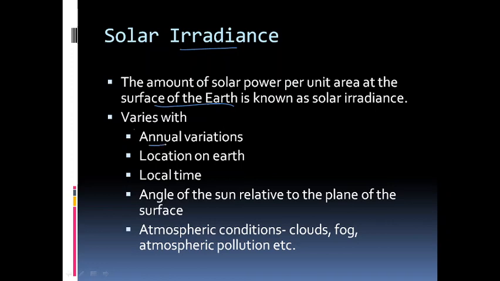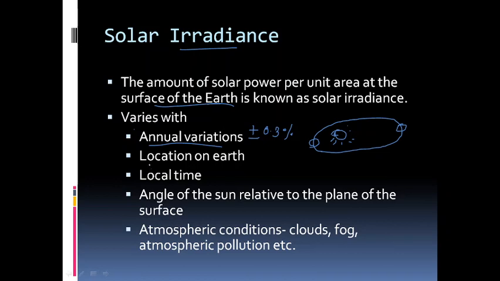For example, there is some annual variation for this irradiance. We know Earth is not traveling in a circular path. If Sun is here, Earth is following an elliptical path around the Sun. So, Earth can be at the perigee or at the apogee, and the solar irradiance will vary annually depending on season. There is approximately a variation of 0.3% depending on the elliptical path that the Earth follows.